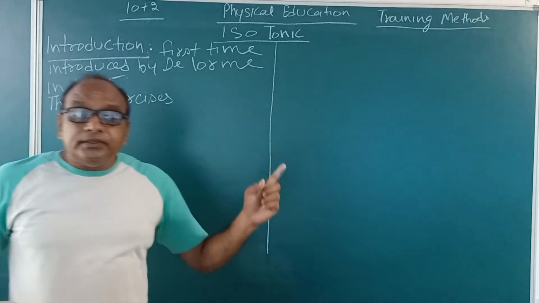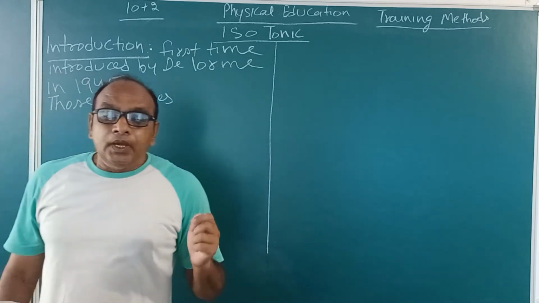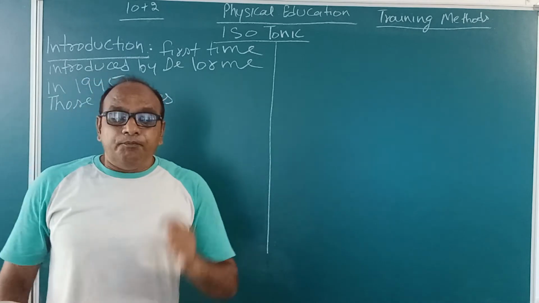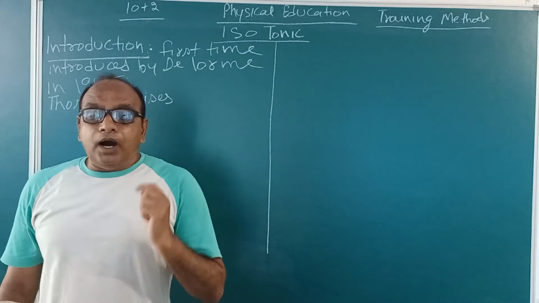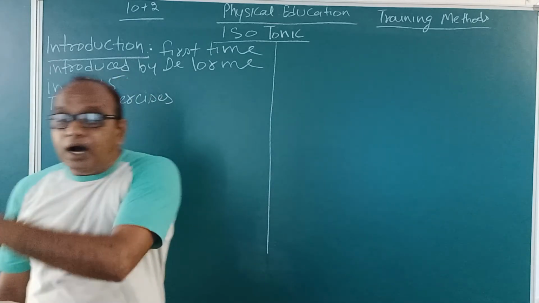In isometric, the exercises in which direct movement of the exercising part of an individual's body are not visible to a third person. Here it will be the opposite.